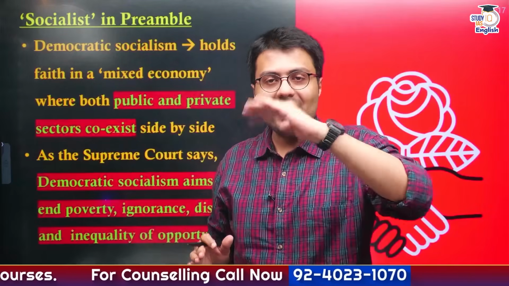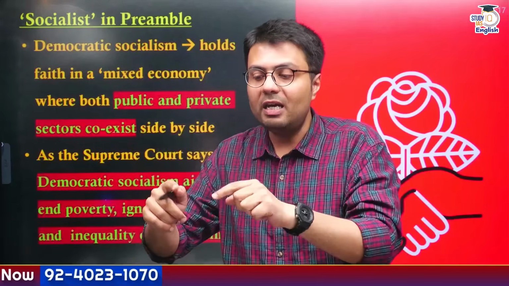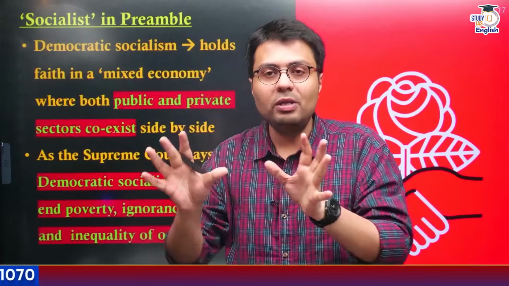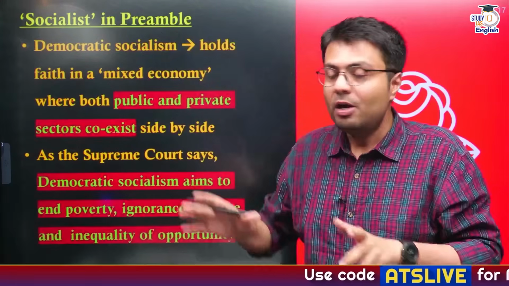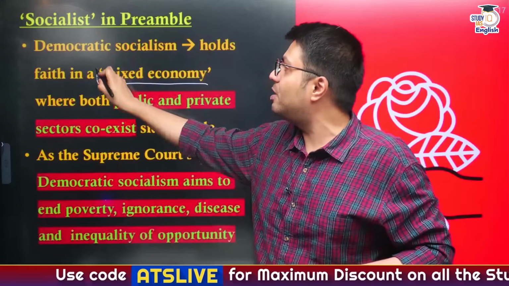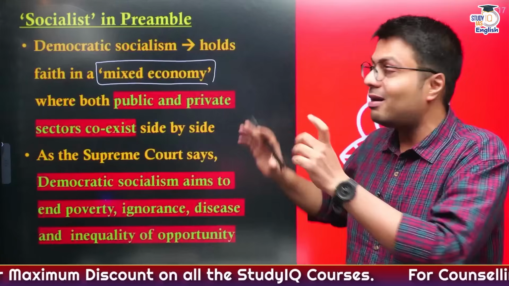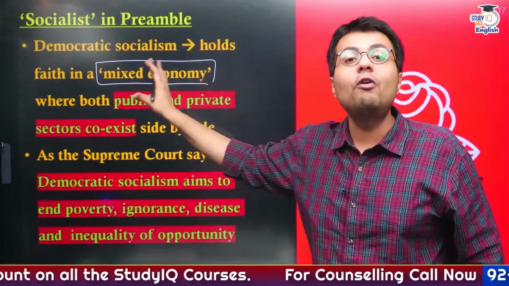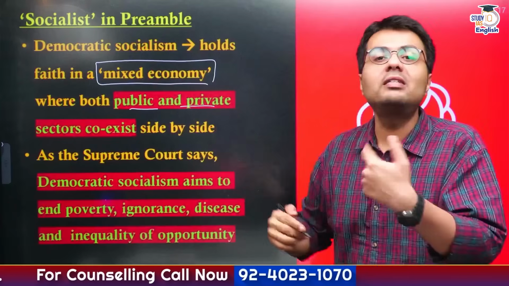Now, socialism exists in different forms, and the ideas of socialism are implemented in a society based on their context. And you have to understand, India is a democratic society. So in India, democratic socialism means that India favors neither an entirely state economy nor an entirely private economy. Rather, India follows the principle of a mixed economy. In a mixed economy, both public and private sectors coexist.